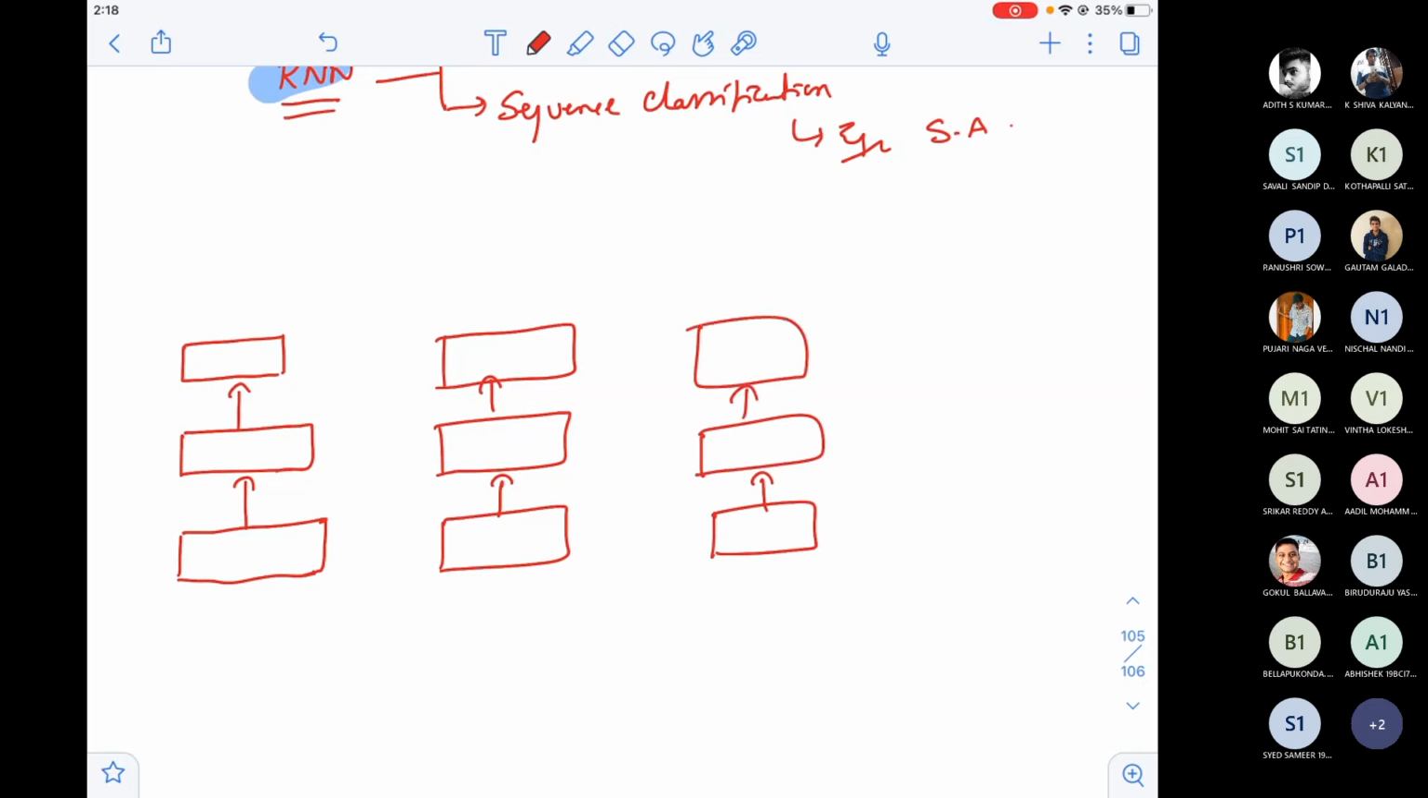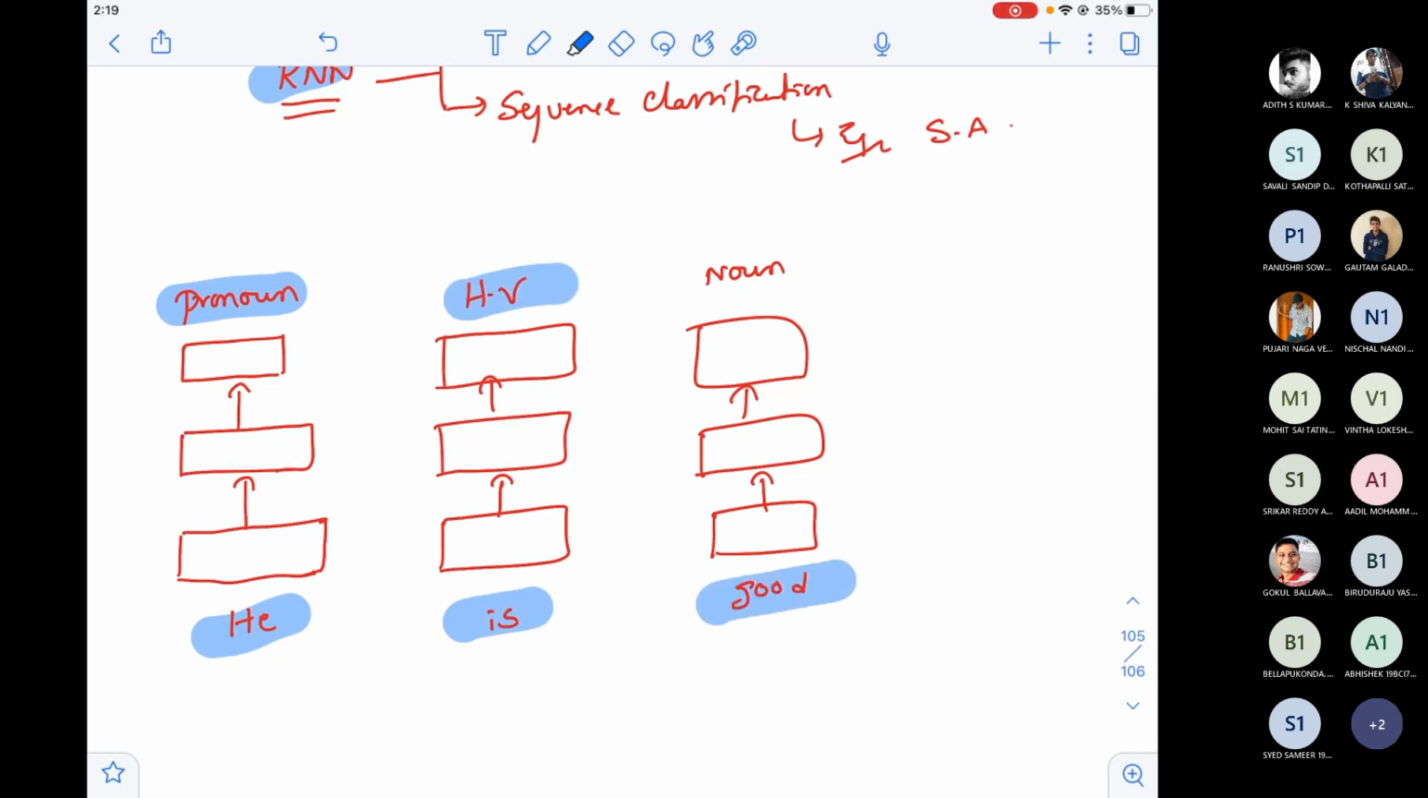Okay. Now, for example, "he is good." I want the parts of speech. "He" is a pronoun, "is" is a helping verb, "good" is a noun. So what exactly are you observing here? For every input, you're getting an output. Input, output, input, output.